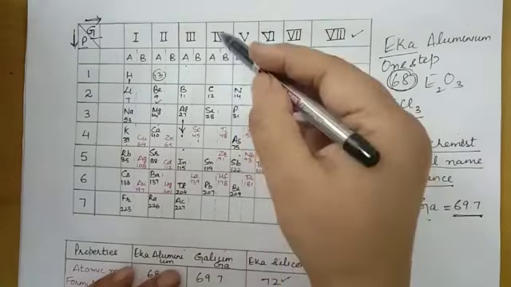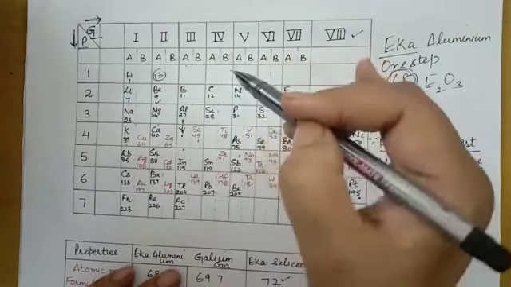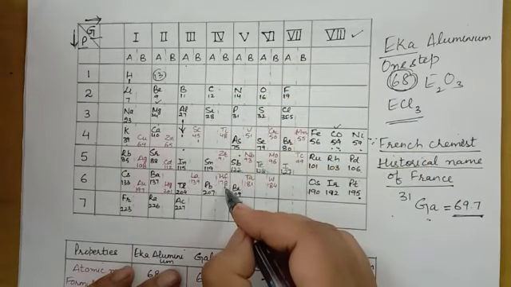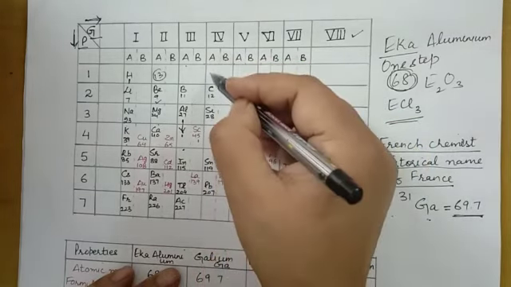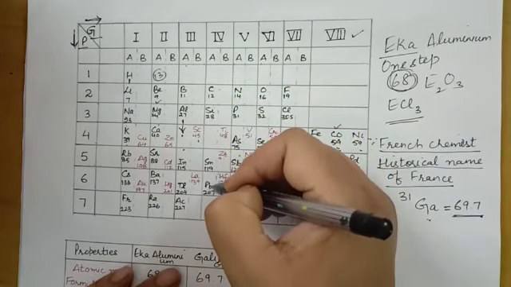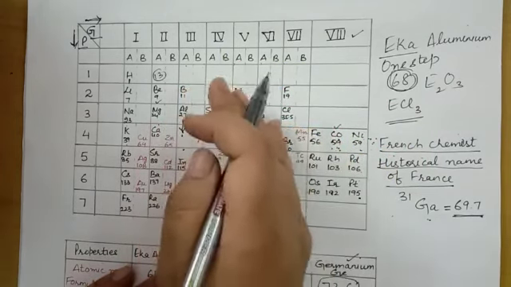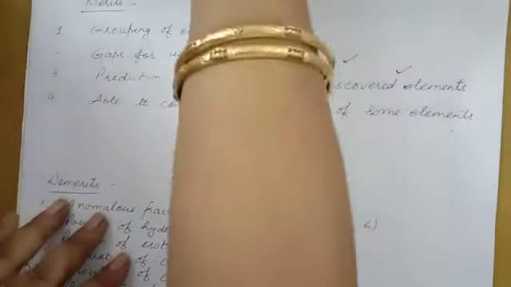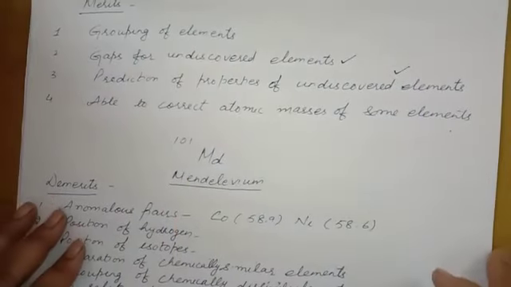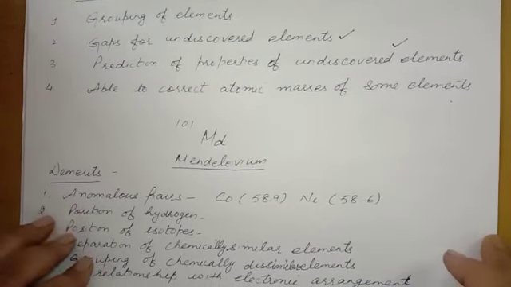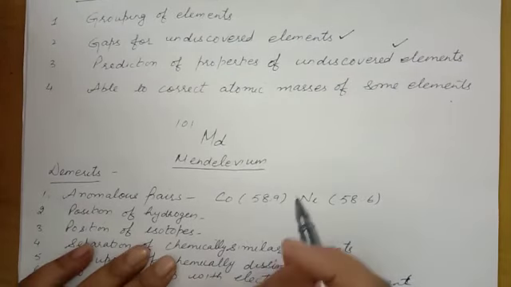Similarly, all the elements in the same group which are present in subgroup B show the same properties, and those present in subgroup A show the same properties. This was a great achievement. Though he did not get the Nobel Prize, years after, an element was discovered that was named after Mendeleev.